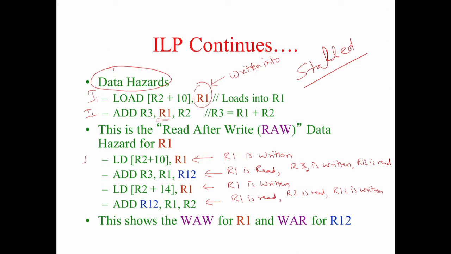Now, between 1 and 2, there is a read after write hazard because R1 is written and then R1 is read. Let me call them I1, I2, I3. Between 3 and 1, please note that there is something called a write after write hazard. Why is this a problem?